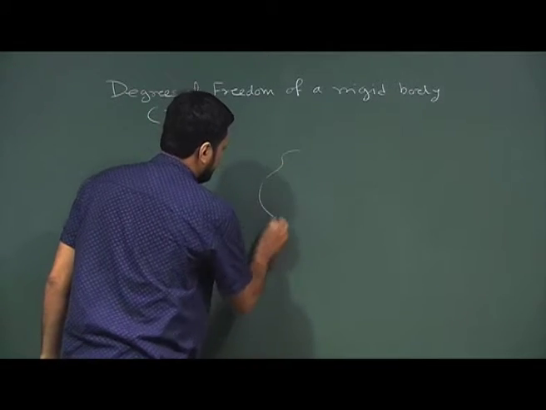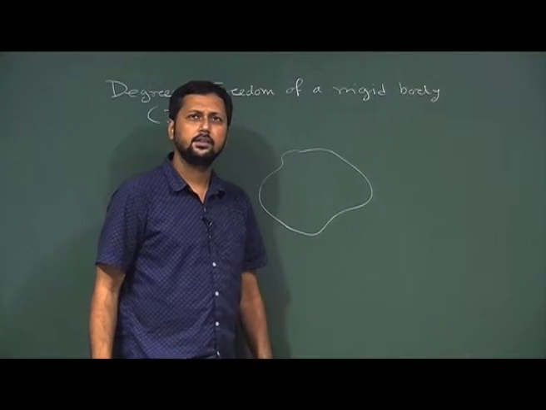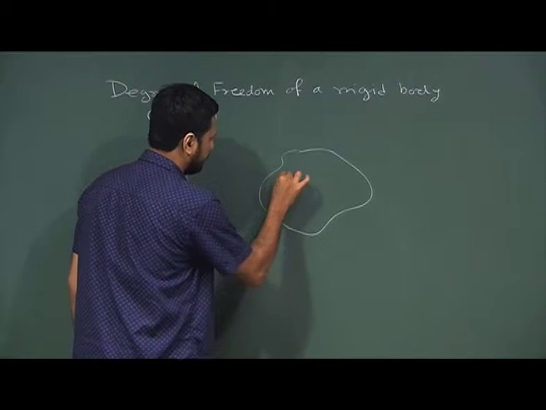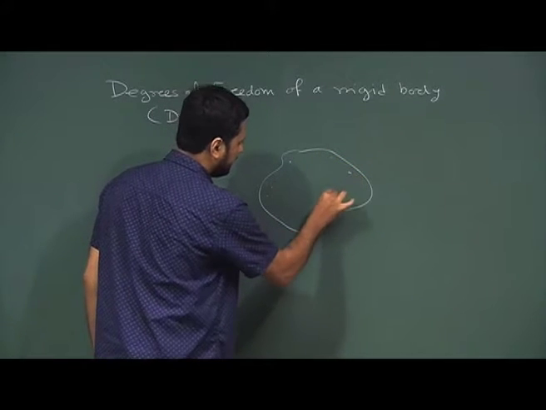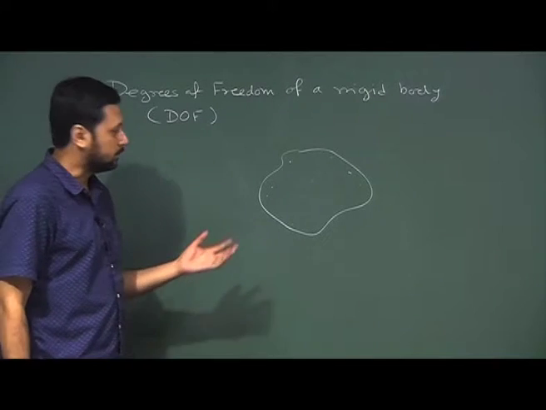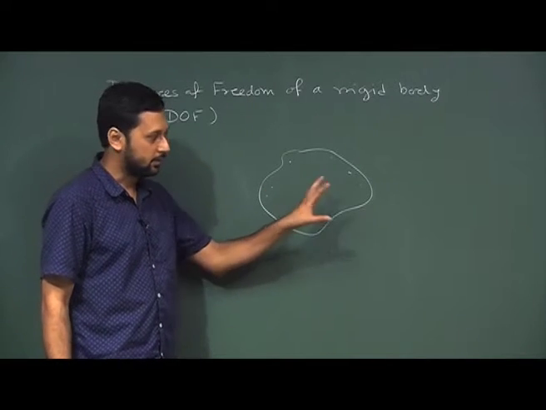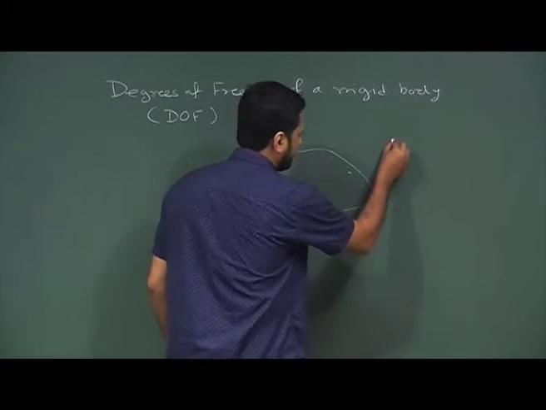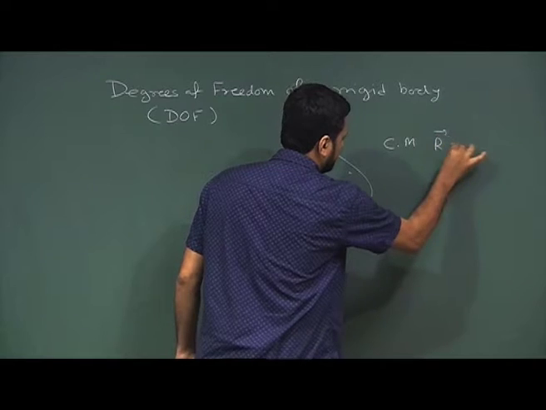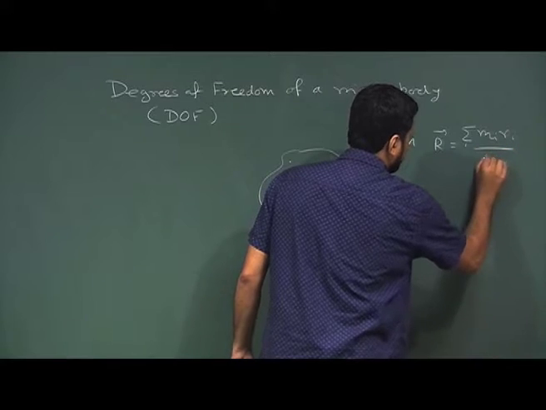Now, let us assume there is a rigid body. Rigid body is essentially a system of particles which will have, let us say, so many particles in it that in most cases we do not have to count the number of particles. For example, the position of the center of mass is defined as sum over i, m_i R_i divided by M.